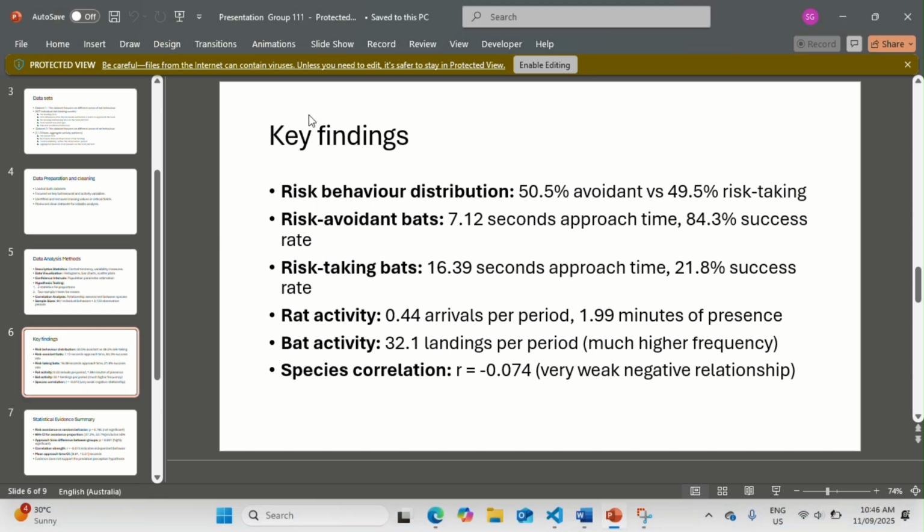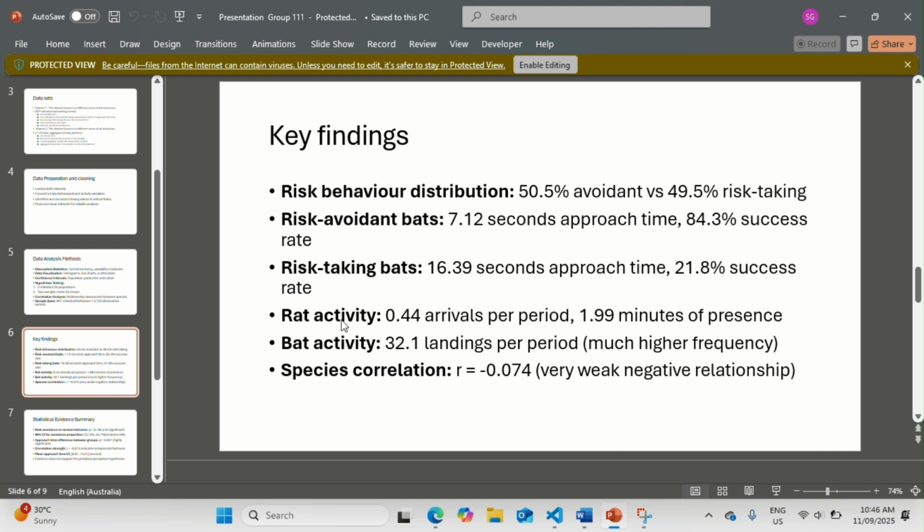So in key findings, when we look at the results, we found that the bats were almost evenly split between two groups. About half of them were risk avoidant and half of them were risk taking, but even though the numbers were similar, the way they behaved was very different. We can clearly see that avoidance bats took just 7.12 seconds and the success rate was high, whereas risk-taking bats took 16.39 seconds and the success rate was low as well.